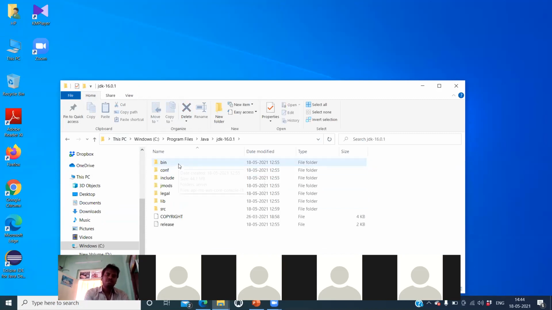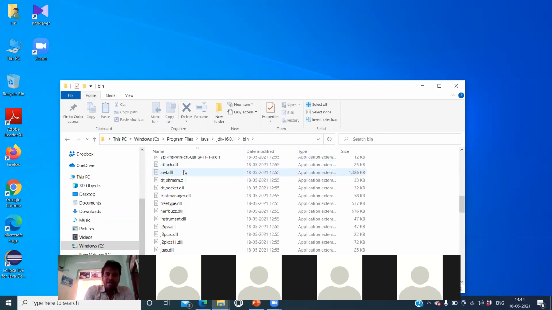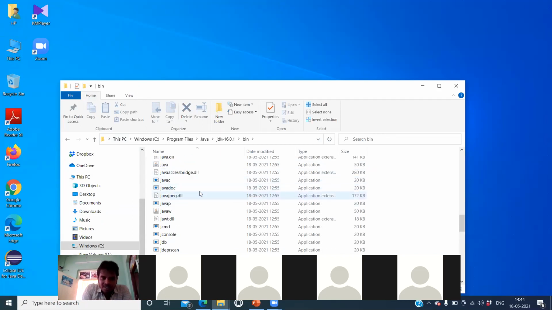This is the bin, the execution path. Our java exe file will be present somewhere in this. If you observe, javac is there, do you see the arrow mark? That is the compiler. It is the application that is going to compile all our programs. Next, java is there.